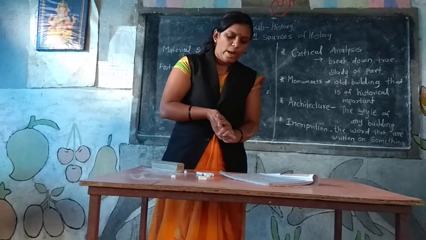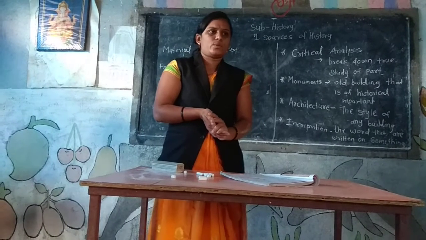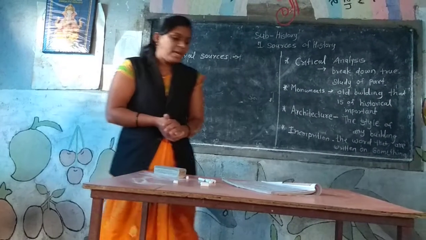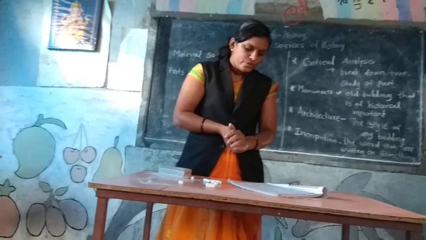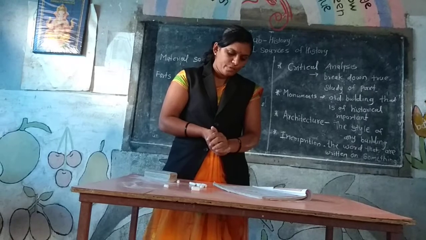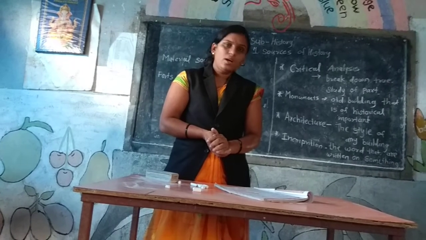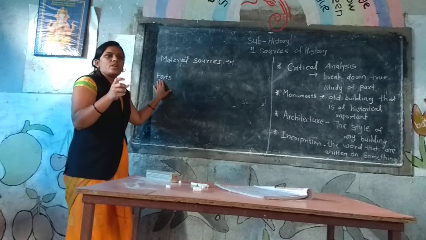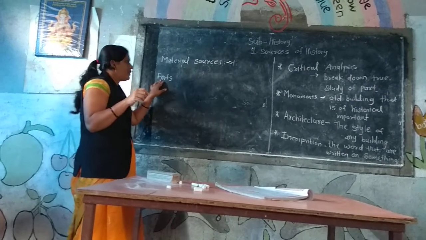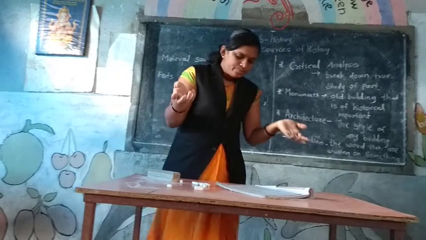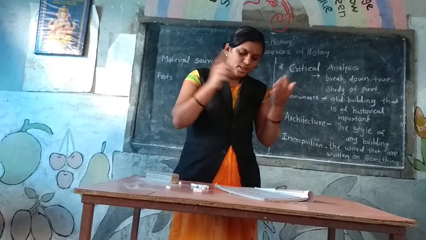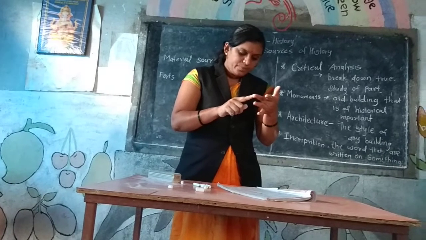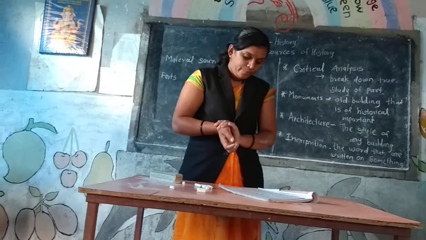Forts have an important place among the material sources. Some major types of forts are hill forts, forest forts, sea forts, and forts on the plain. Forts are a material source, and they are distributed into different types: hill forts, forest forts, sea forts, and forts of the plain.